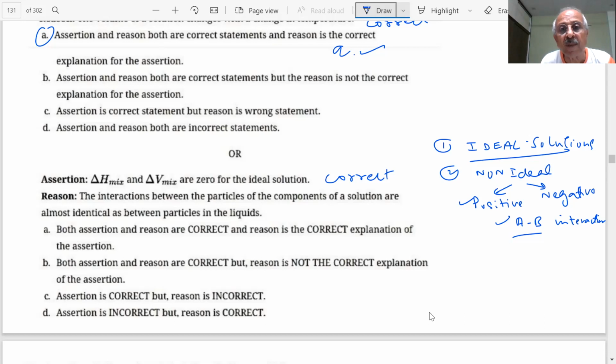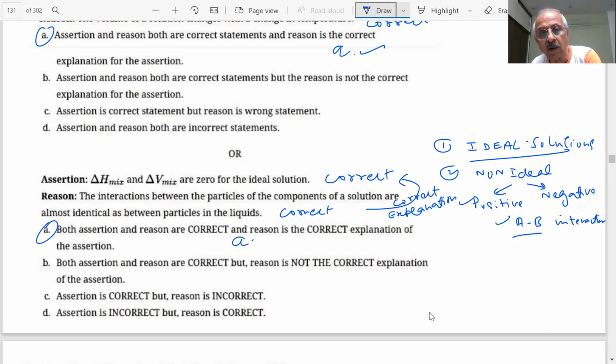Reason: the interaction between the particles of component solution are almost identical as between the particles in the liquid. Is it the correct statement? Yes, sir. Is it the correct explanation? Yes, sir. Correct explanation. So what is the answer, student, then? A. Answer is A in this case. Okay, very good.